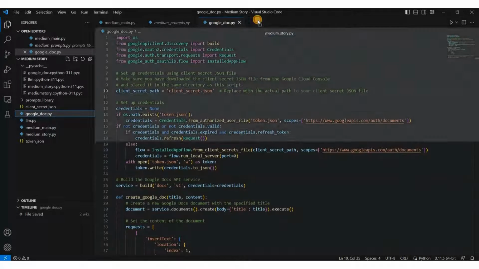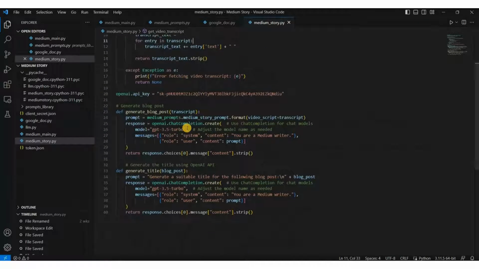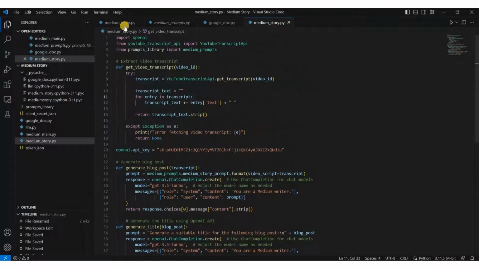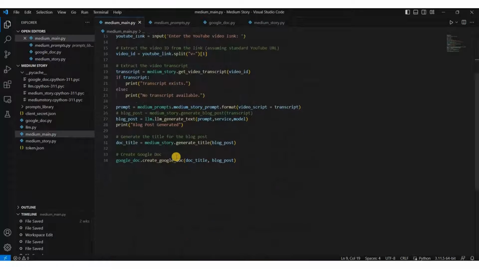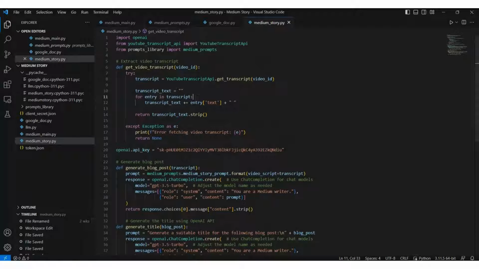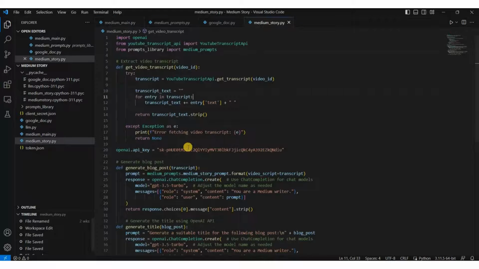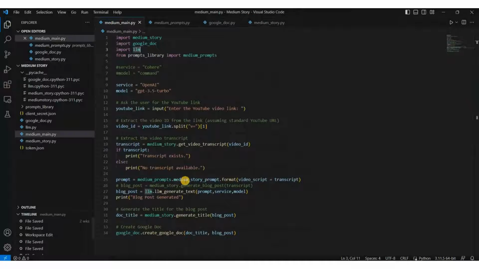Then we have this Medium story. If you repeatedly write all this content again and again in one place, it becomes so messy and you cannot understand what's going on. That's why we write separate modules so that we can import them here. For example, I imported this Medium story, so you don't have to repeatedly write this code here. That's why we created separate modules.